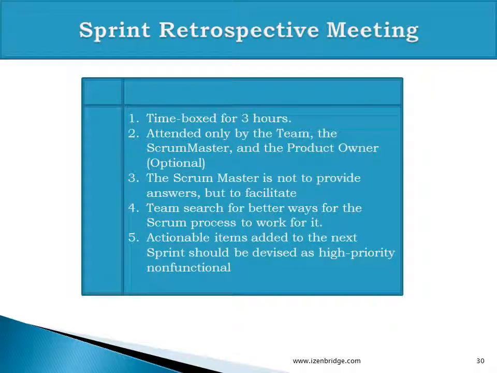Quick rules. Time box to 3 hours, attended by the team, the Scrum Master and product owner. The product owner is an optional attendee. The team is the focused attendee, with the product owner as a stakeholder for this particular meeting, and it is facilitated by the Scrum Master.